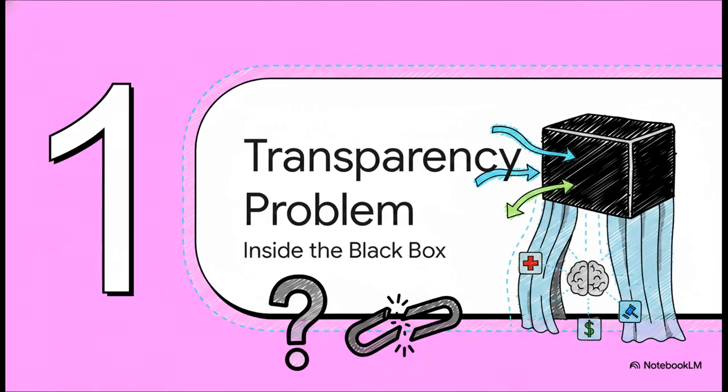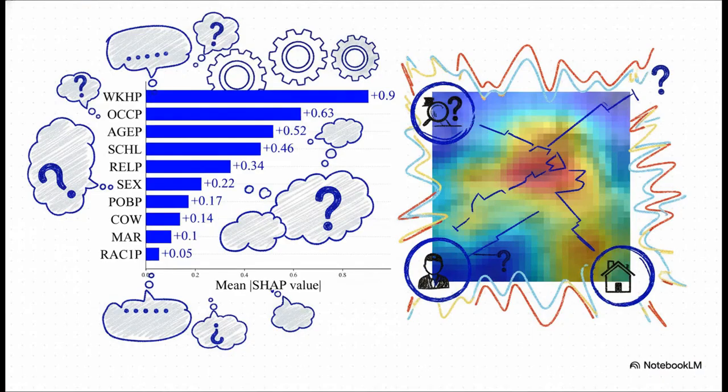Okay, let's dive into Section 1, the AI transparency problem, and peek inside the black box. So to solve this black box issue, data scientists use a field called explainable AI, or XAI. The whole goal of XAI is to pull back the curtain and show us exactly which data points convince the AI to make its prediction. And in high-stakes fields like healthcare or finance, translating these decisions accurately is literally a fundamental requirement.